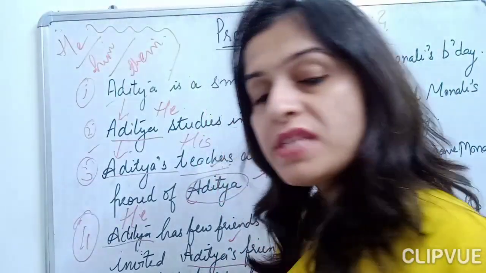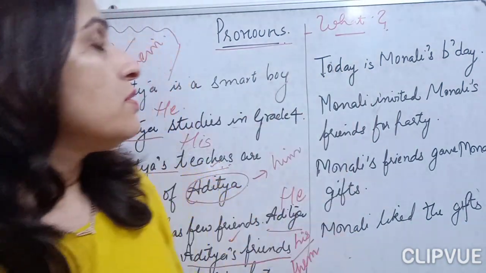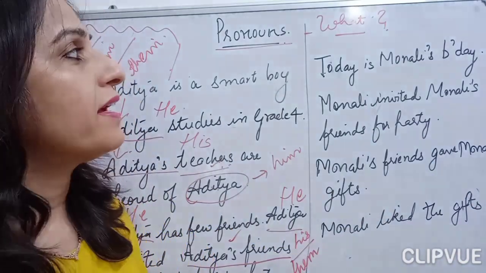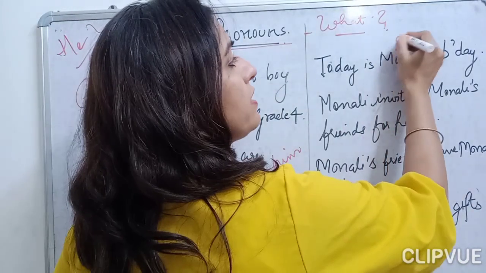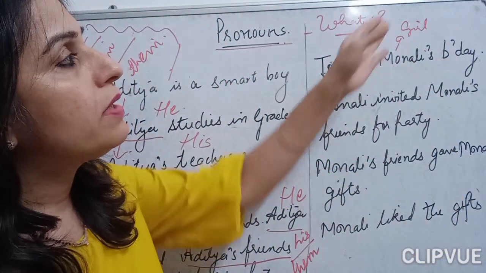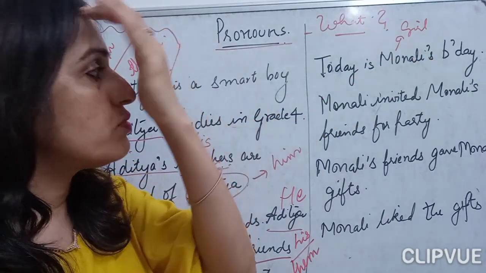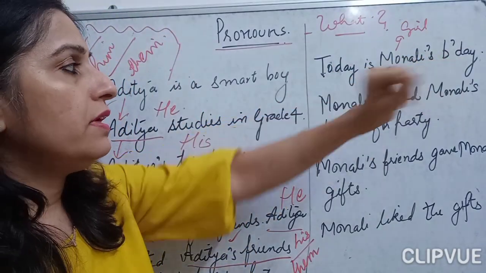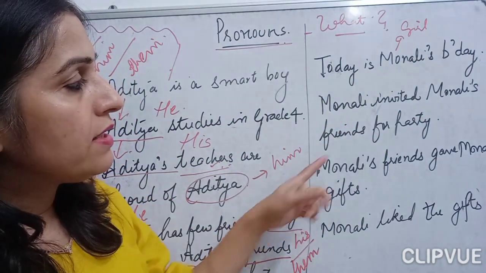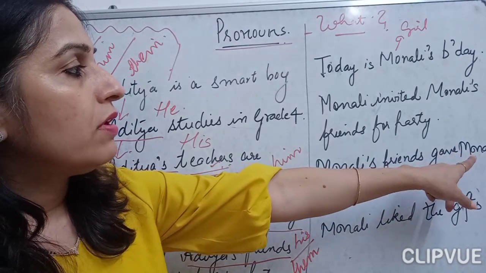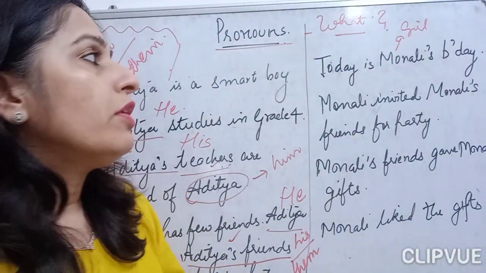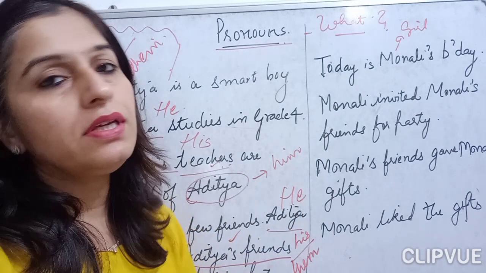Now let's move on to the second paragraph, children. Here today is Monali's birthday. Earlier it was Aditya's birthday, now it is Monali's birthday. I have taken Monali because Monali is a girl, so that I can tell you the pronouns that we use to replace female nouns. Today is Monali's birthday. Monali invited Monali's friends for the party. Monali's friends gave Monali gifts. Monali liked the gifts. Now let's replace Monali with the pronoun.